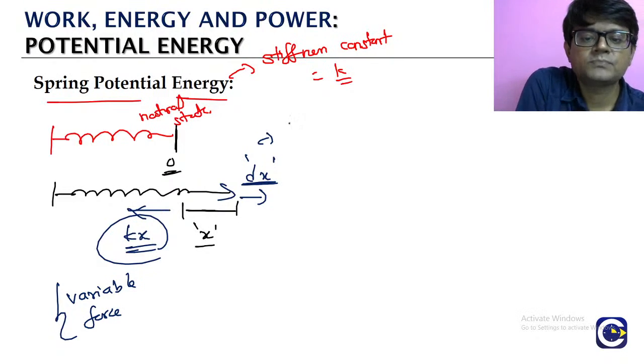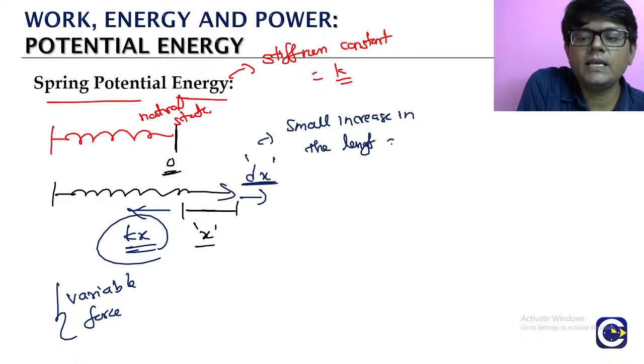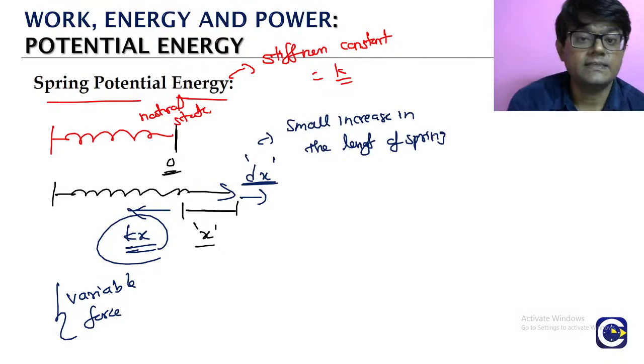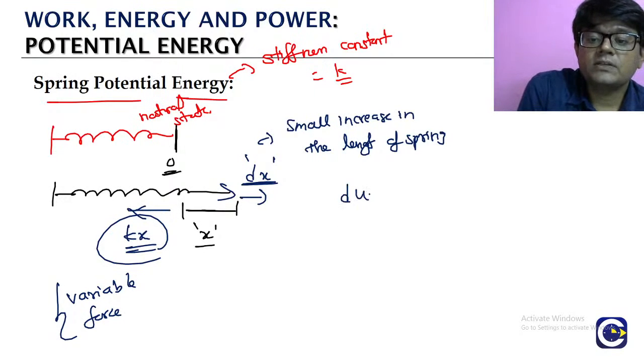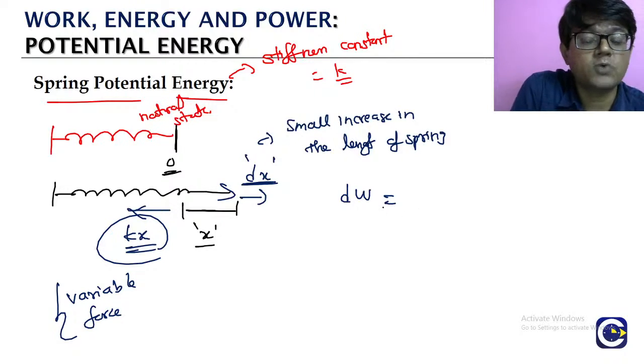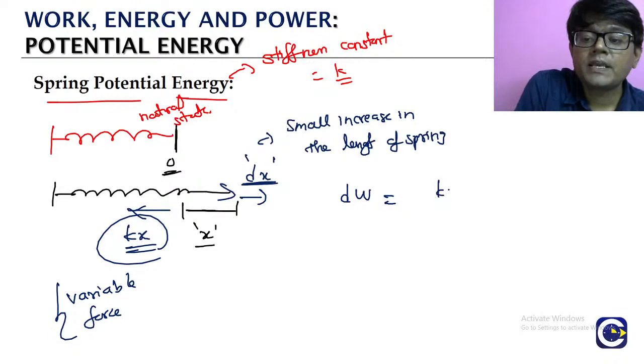This is the small increase in the length of the spring. We are giving a further increase dx, that is to the right side. Spring force will be acting to the left. So in this, the small work done by the spring force is what? It will be kx into dx. This is the force, this is the displacement.